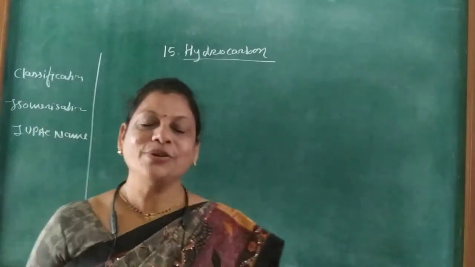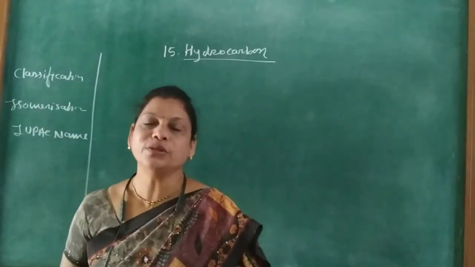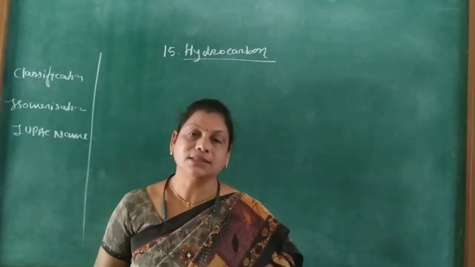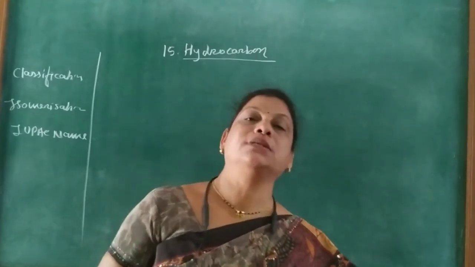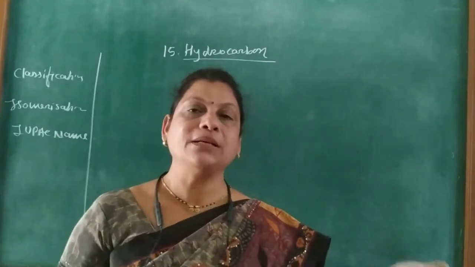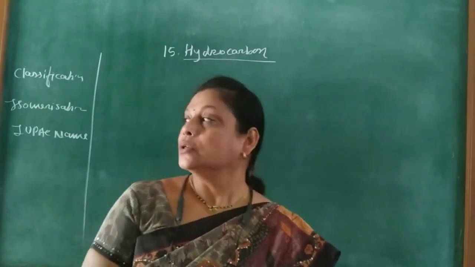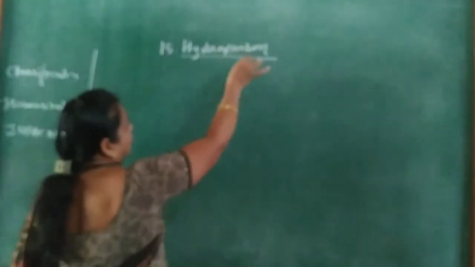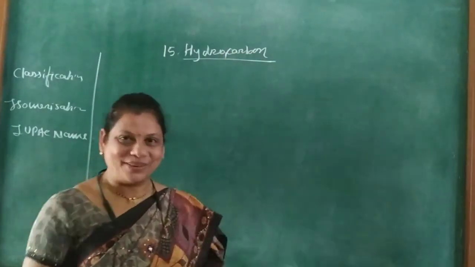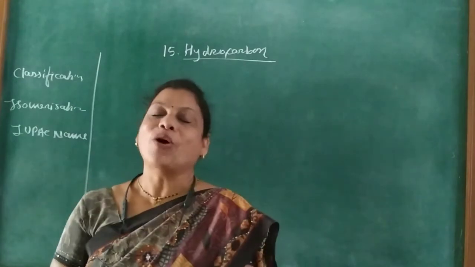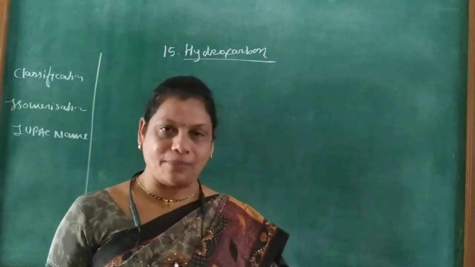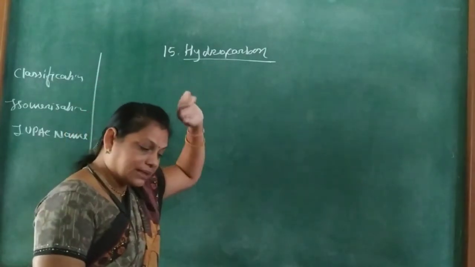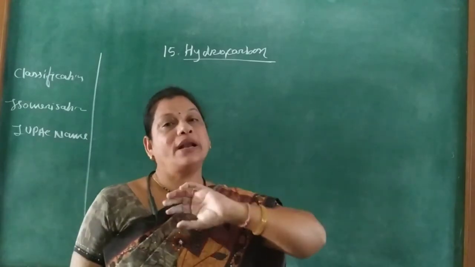Hello students, in this video we are going to study a new chapter, that is hydrocarbon, and in the hydrocarbon chapter we revise some points from basic principles of organic compounds. So what is a hydrocarbon? Here hydro means hydrogen and carbon means carbon. So hydrocarbons are organic compounds containing hydrogen and carbon. A compound containing carbon and hydrogen is called a hydrocarbon.